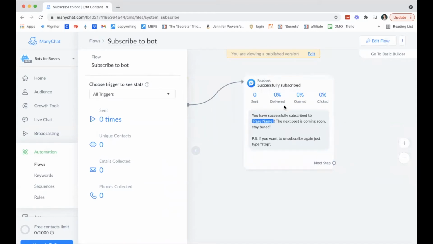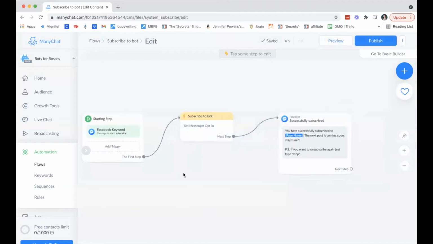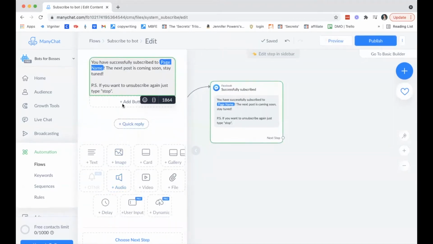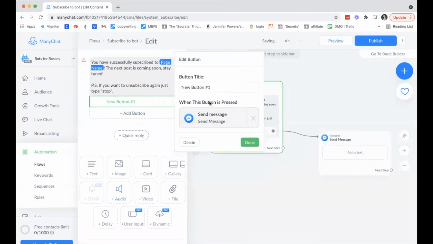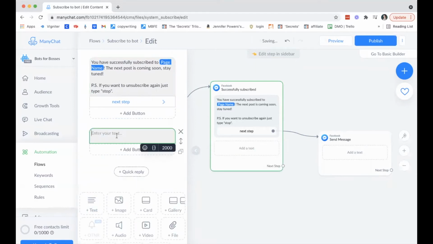Now, again, it can be one message and just be done here, or if we wanted to edit and add some more messages, we could do so. So if I add a button and next step, if I wanted to change what's here, or maybe add a little bit more text, click the button to continue.